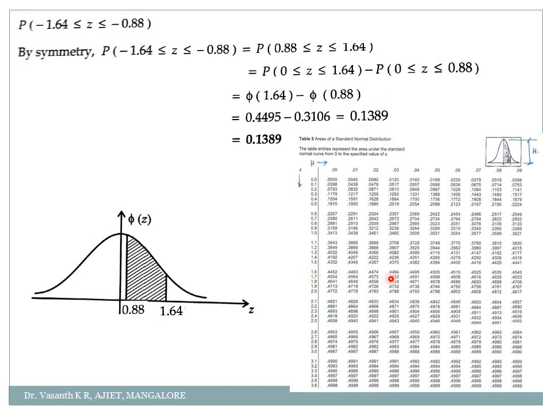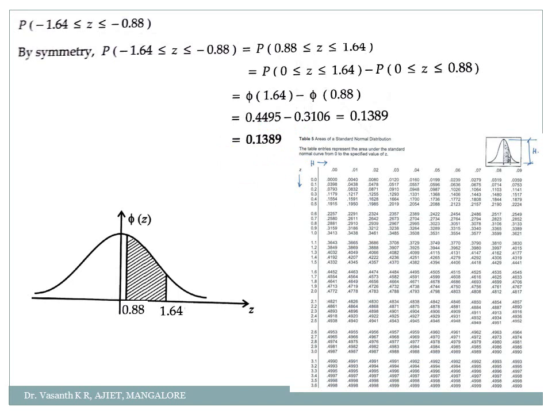So 1.624 minus 0.44495 minus 0.13106 gives the 0.88 value. It is over here, my dear students, 0.8 and 8, you can check here. So it is 0.3106. Subtract it, so I'll get how much? 0.1389. That is my final answer. Okay, hope you are clear with this one.